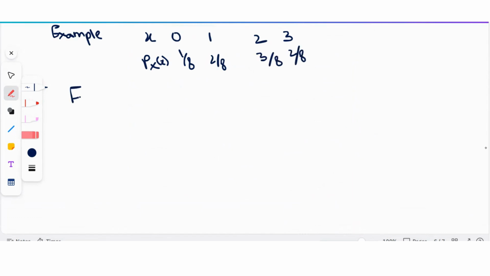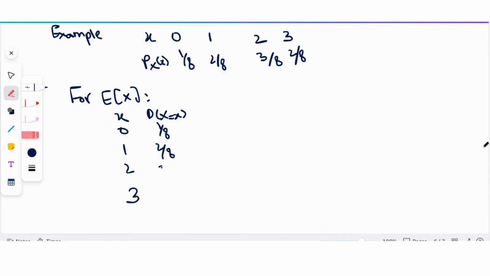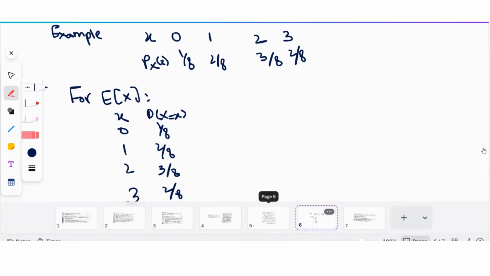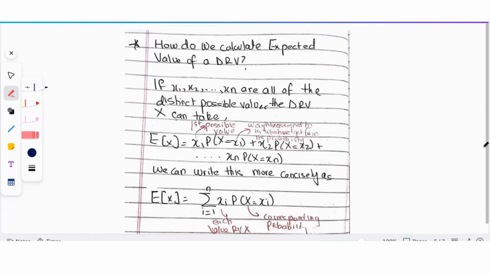So now I want to find expected value of x. What I'm going to do is make a nice vertical table for this. So we know x takes values 0, 1, 2, and 3. And we know the probability that x is equal to each of these values in the PMF is given as 1 by 8, 2 by 8, 3 by 8, 2 by 8. Now, when we want to find expected value, we essentially need to multiply each value with its respective weight, right? Because we're taking the weighted average of all the values where the weights are assigned according to probability. So basically multiplying each value with its associated probability and then summing them up.